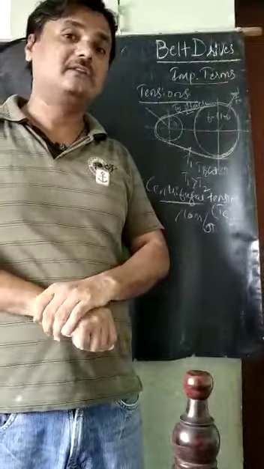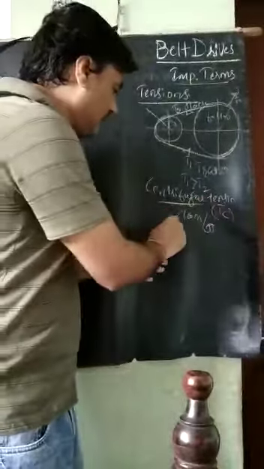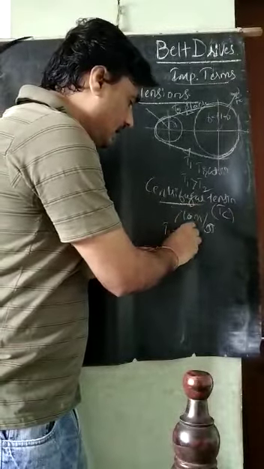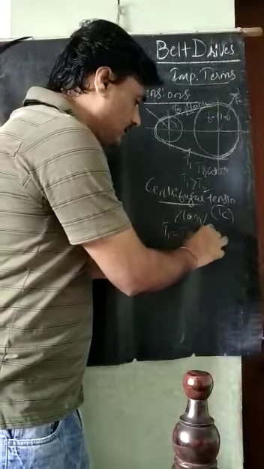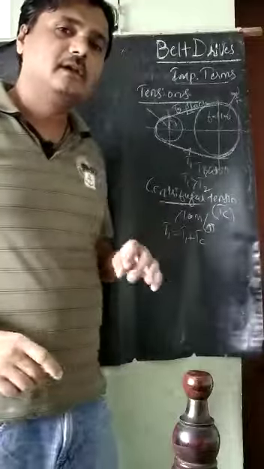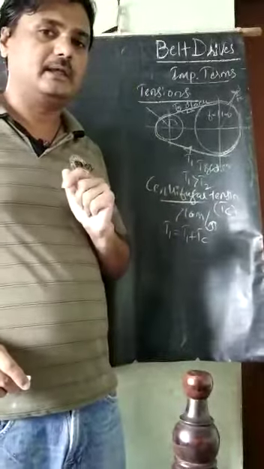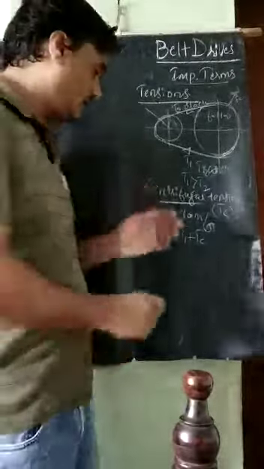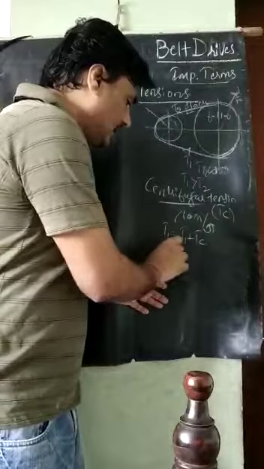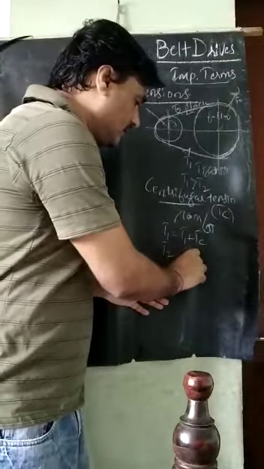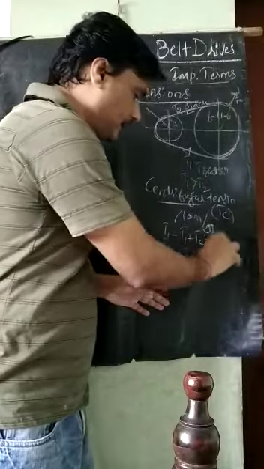On the tight side, the tension is T1 plus TC, because centrifugal tension has to be added to the tension at the tight side, and at the slack side the tension becomes T2 plus TC.